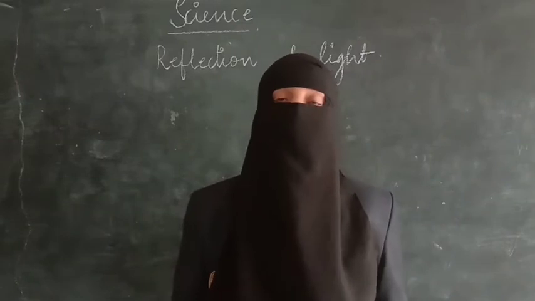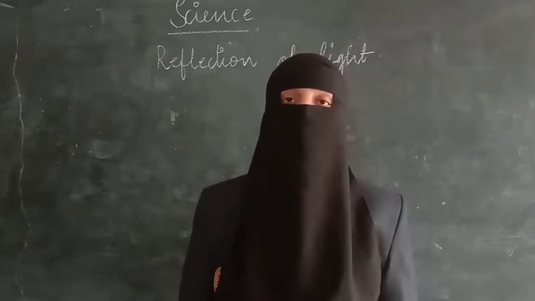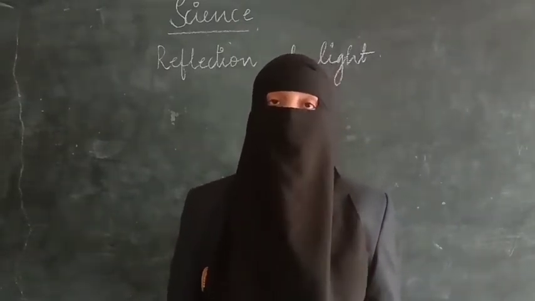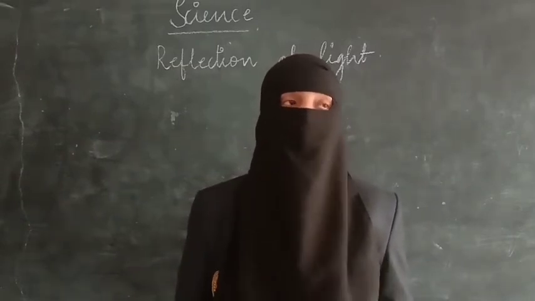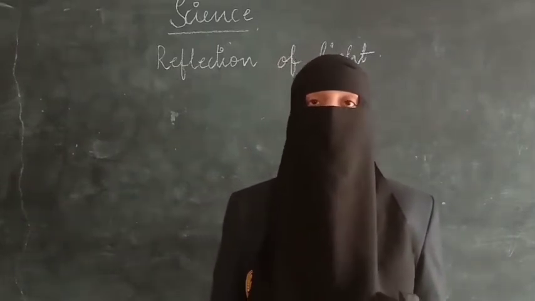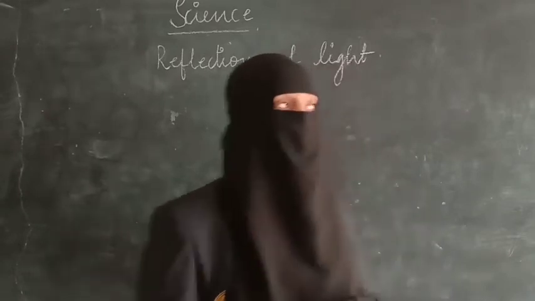And this is a law, the law of reflection. There is one more law, what is that? The normal, incident ray, and reflected ray lie in the same plane. That we are going to learn today. So first of all, let us make a periscope.